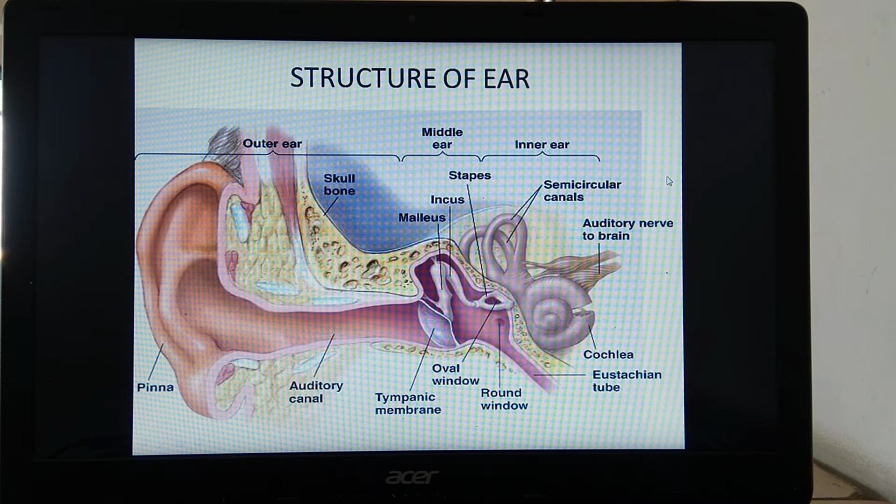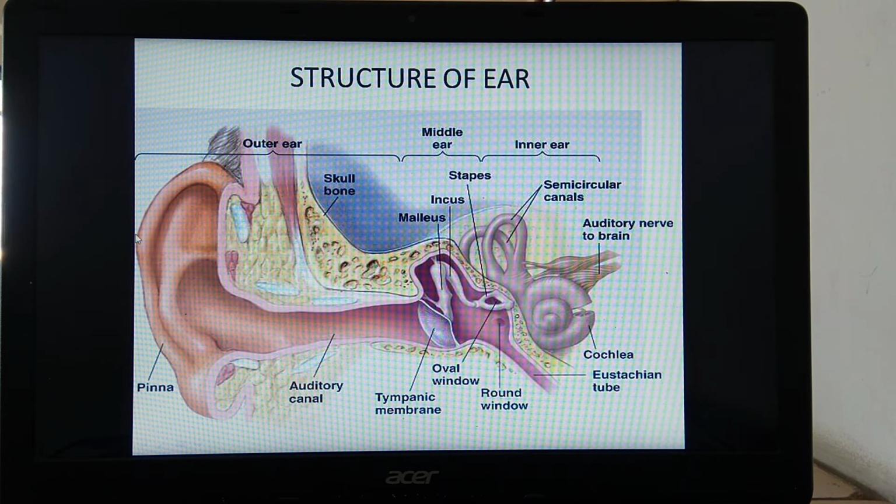I think you remember, the auditory area of the brain is situated in which region? In the midbrain, the corpora quadrigemina, which consists of the inferior colliculi. So for hearing, different centers are there in the brain where the signals are analyzed and a response is given. In this way, the sound waves transfer from the external ear to the internal ear, and are converted into sound. Okay, so this is all about the ear and the mechanism of hearing.